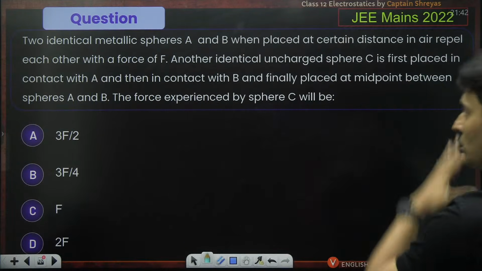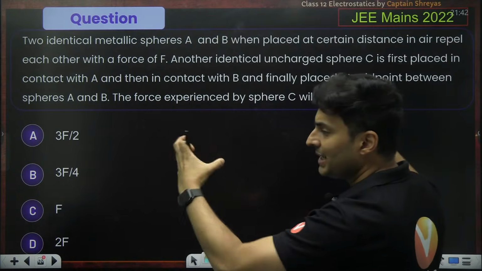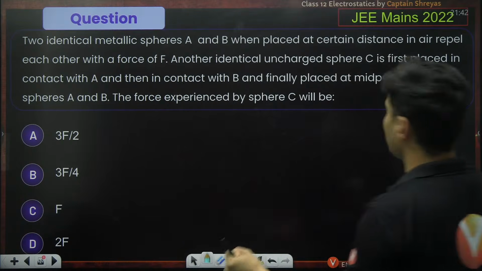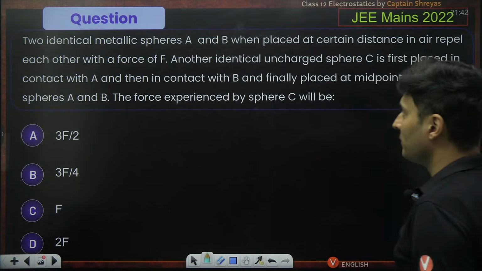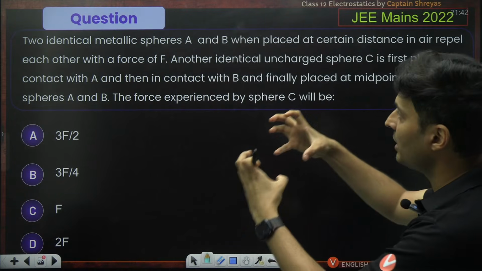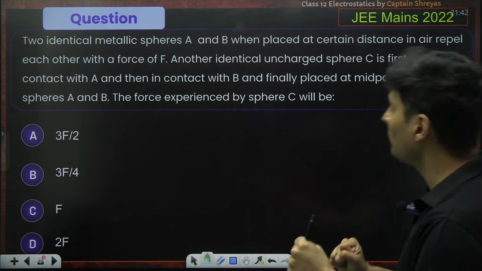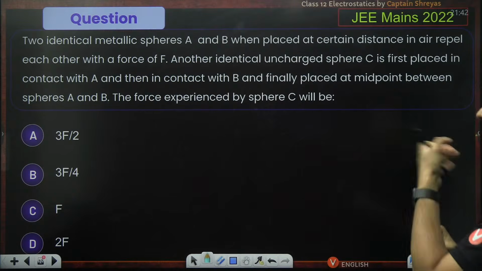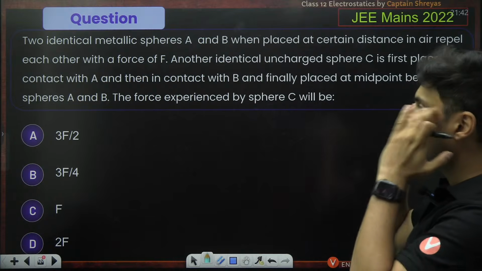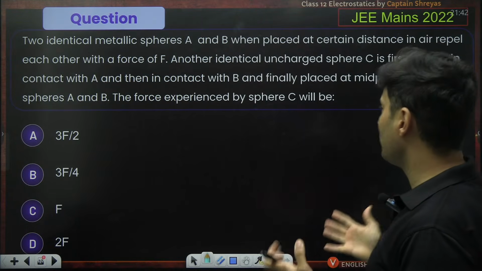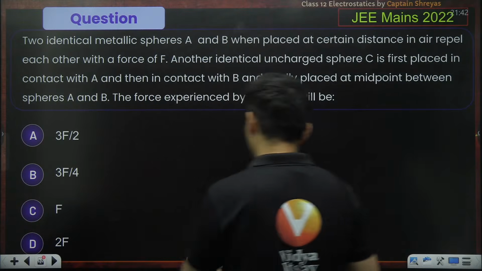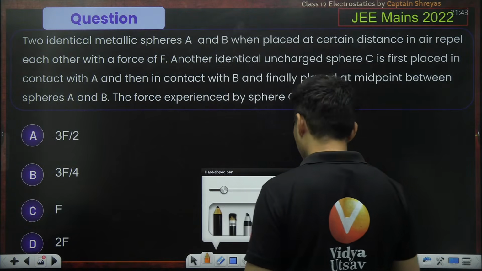Let's solve a direct question on Coulomb's law. Two identical metallic spheres A and B are placed at a certain distance and they repel with a force of F. Another uncharged sphere is first placed in contact with A, so conduction, and then in contact with B, another conduction, and then finally placed at the midpoint of the two spheres. The force experienced by sphere C will be. Okay, let's try to get this right.